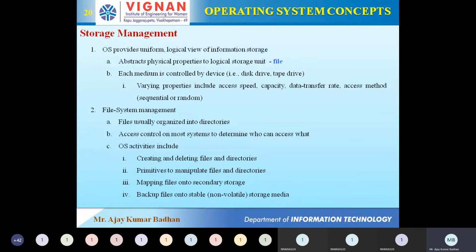So in file systems, what do we say? I think you know what a file is: a collection of data. The data can be alphanumeric, alphabetical, or numerical, any kind of data. Apart from that, files can consist of programs. For example, you write a C program and store it with a .c extension. That is one type of file, which we call a source file.